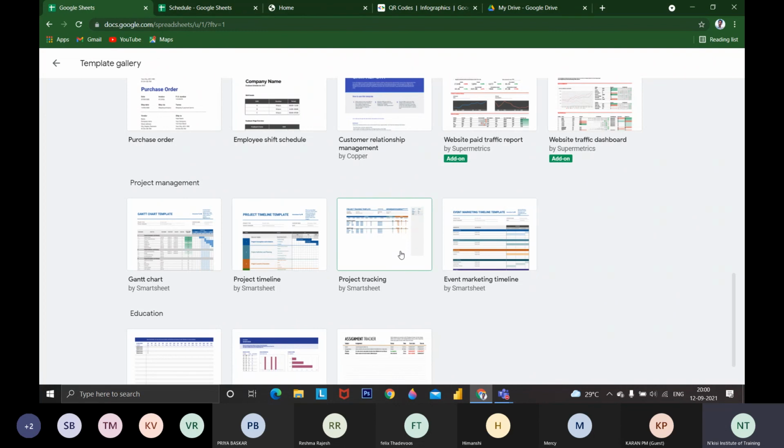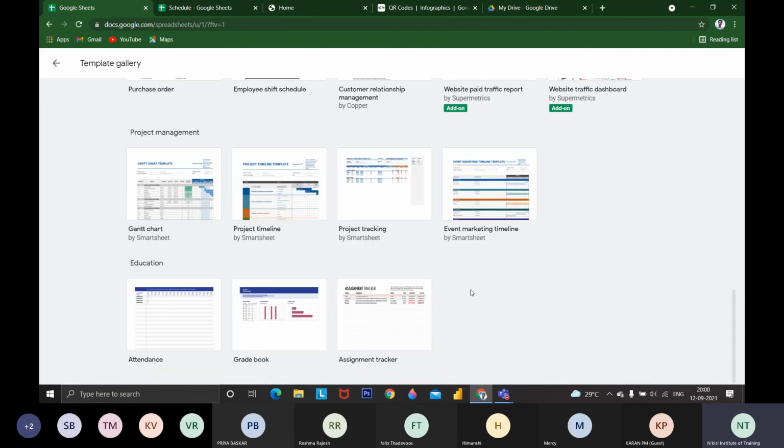If you have ordered something from outside, what is the status of those, we can update those things. Even for marketing, there is a timeline: on this date we have to manage this event, on that date we have to manage that event. For attendance, if you want to manage attendance for some people, such as school students or college staff, we can maintain attendance also.